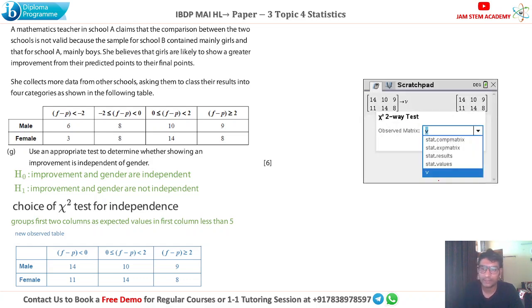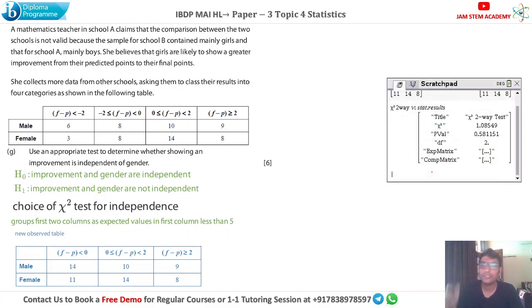So we have to select the V, right? Our observed matrix is the V matrix, and once you hit enter, it gives you this table over here. So degree of freedom is 2, p-value is 0.58.